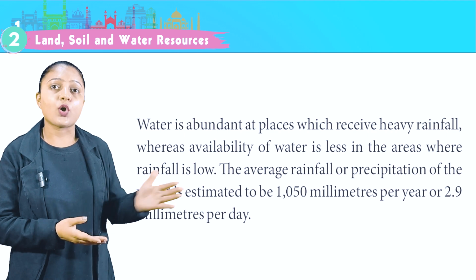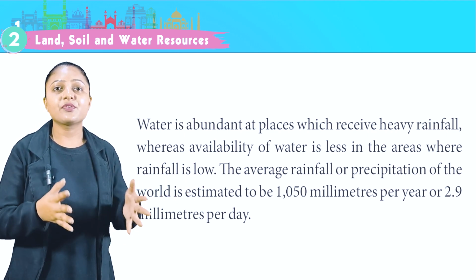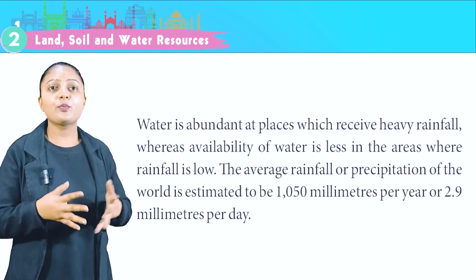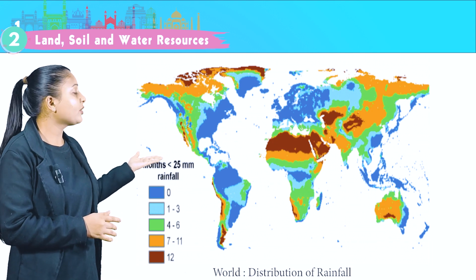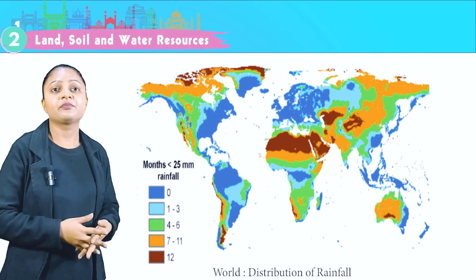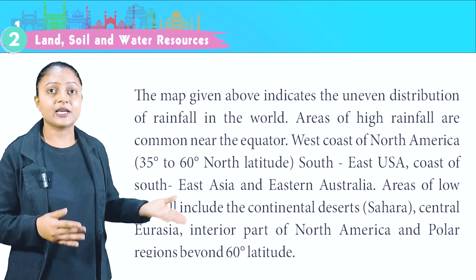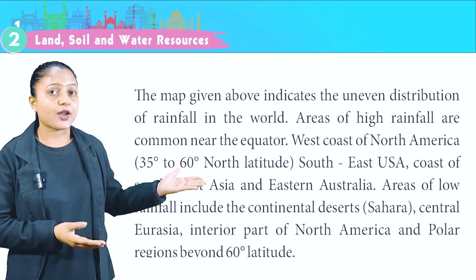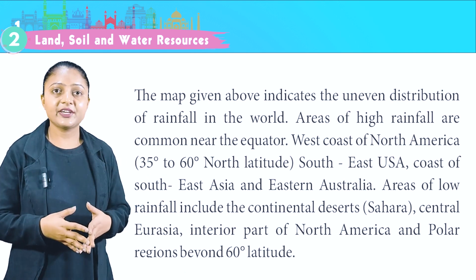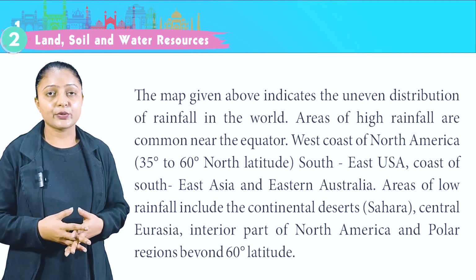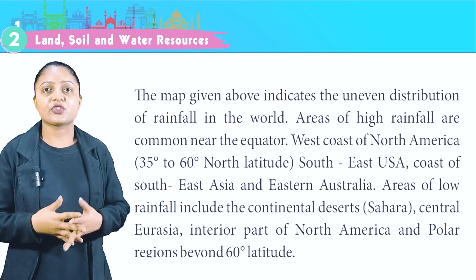The average rainfall or precipitation of the world is estimated to be about 1050 millimeters per year or 2.9 millimeters per day. In this world map, you can see the distribution of rainfall over the world. The map given above indicates the uneven distribution of rainfall in the world. Areas of high rainfall are common near the equator, west coast of North America, 35 degree to 60 degree north latitude, southeast USA, coast of Southeast Asia and eastern Australia.